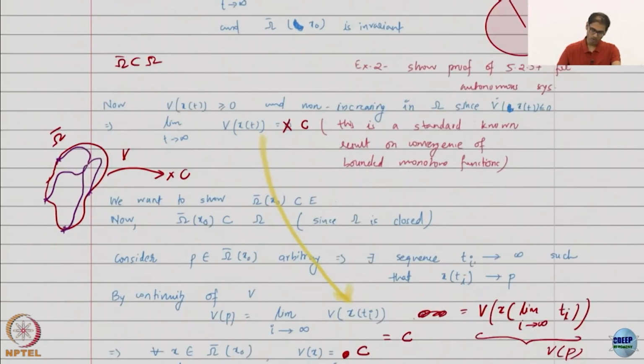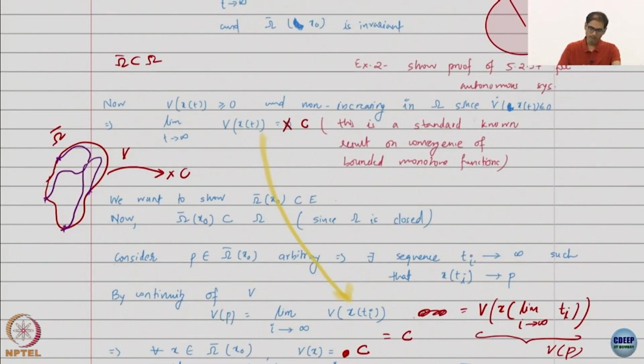In our case, the function V is in fact lower bounded. We took it to be positive definite, it is a candidate Lyapunov function, and it is non-increasing because V dot is less than or equal to 0. So, as a function of time it is non-increasing: it can be flat or going down, it can't be going up, only two possibilities. Great. So, it has a limit as t goes to infinity, and whatever this limit is, we do not care.